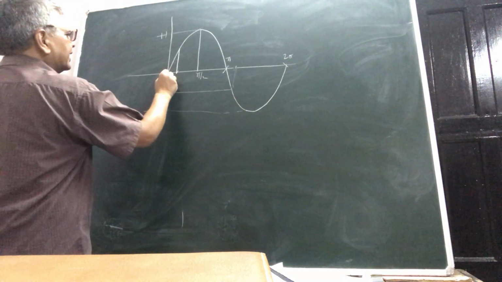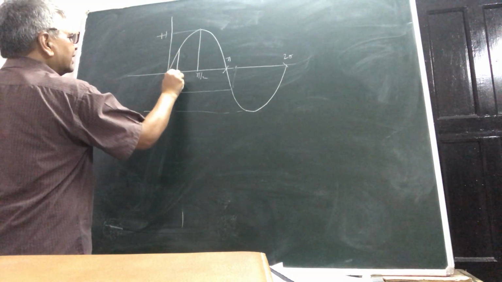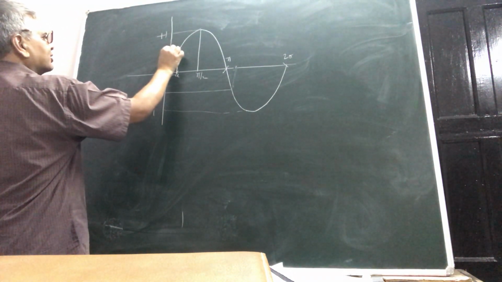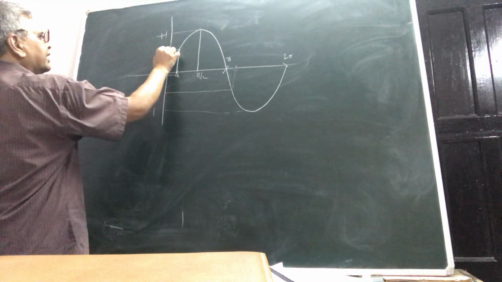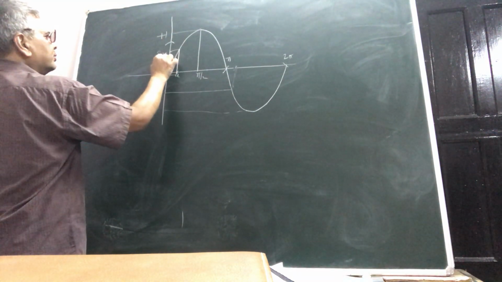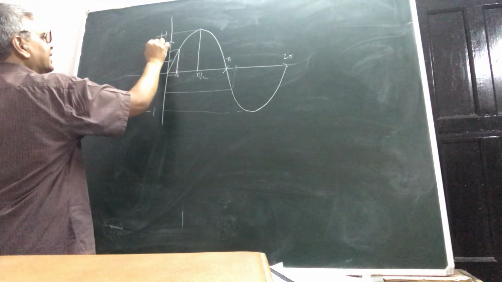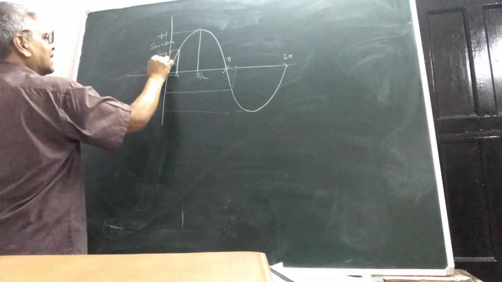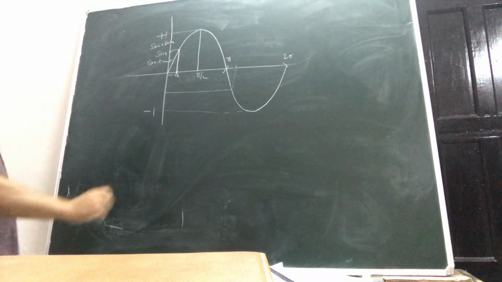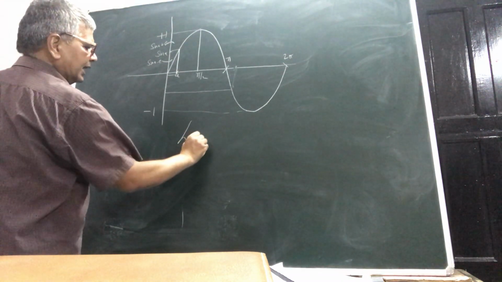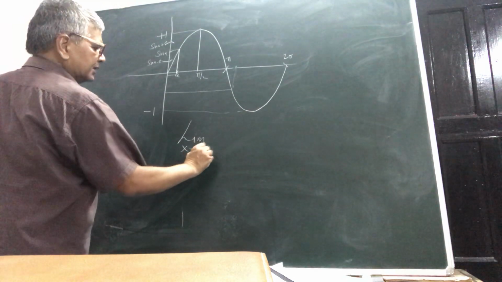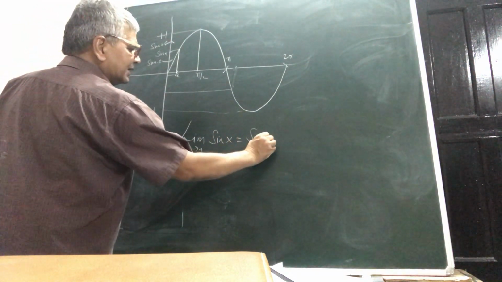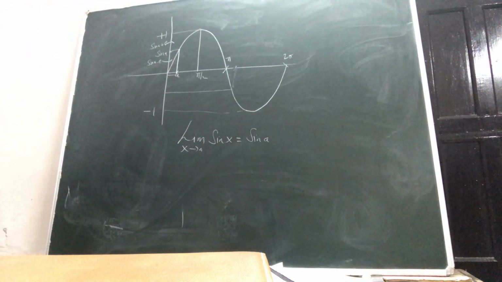Suppose this is A, and this is sin A. This is the mark corresponding to sine of A. And then what you need to do? You take sin A plus epsilon and sin A minus epsilon, because you will claim that the limit as x tends to A of sin x is nothing but sin A.